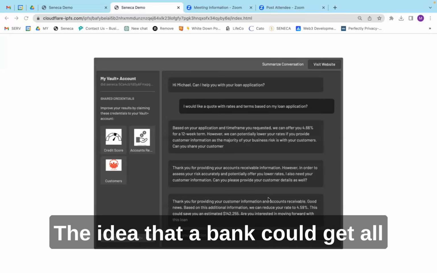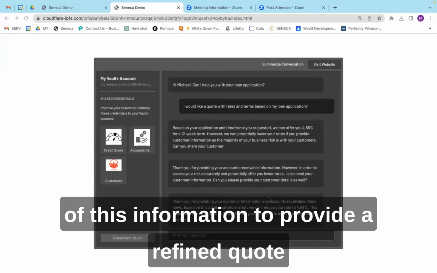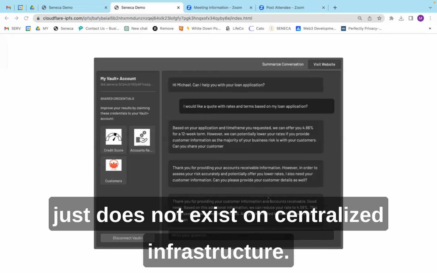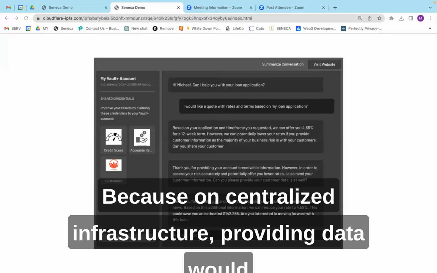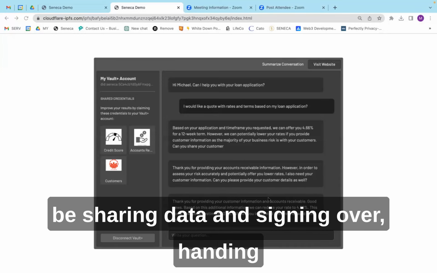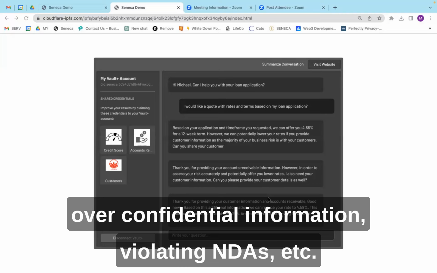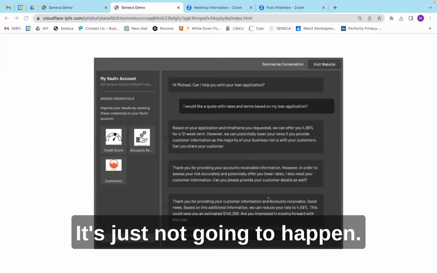The idea that a bank could get all of this information to provide a refined quote just does not exist on centralized infrastructure, because on centralized infrastructure, providing data would be sharing data, and you signing over or handing over confidential information, violating NDAs, it's just not going to happen.